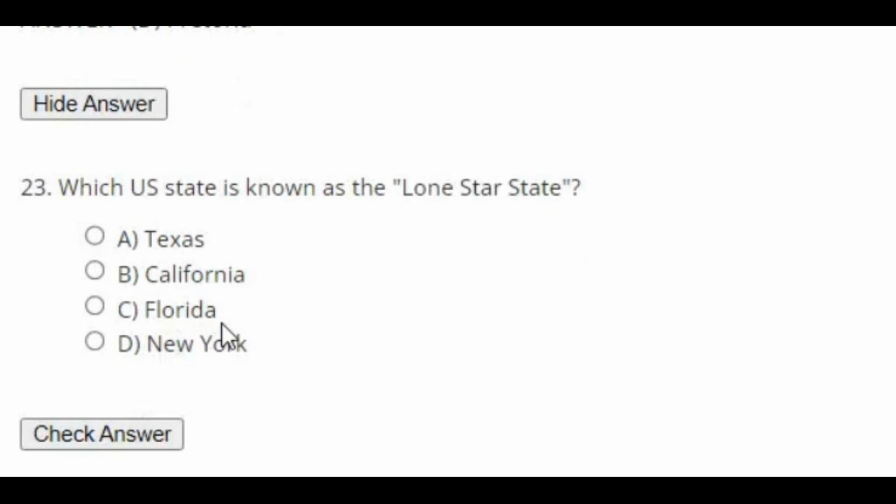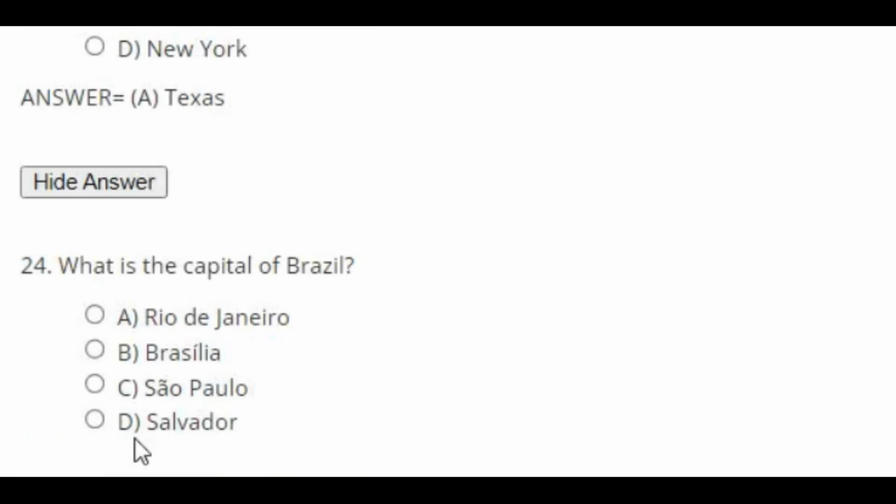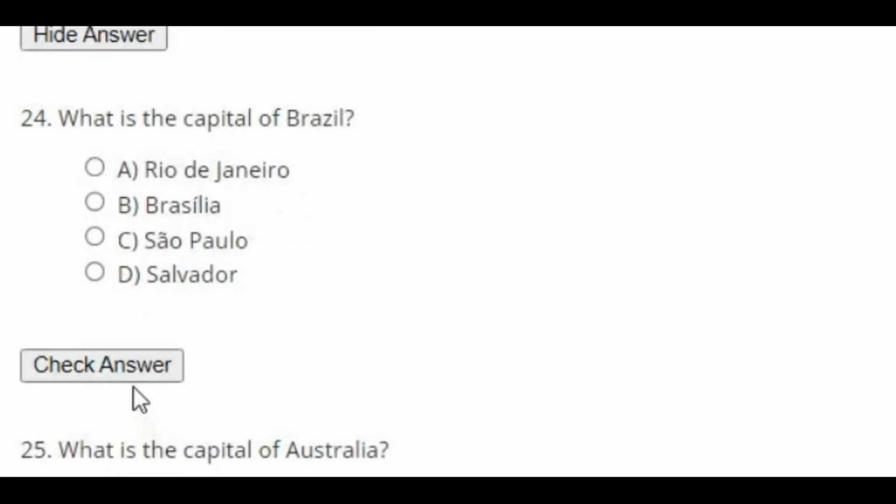Which US state is known as the Lone Star State? The right answer is Texas. What is the capital of Brazil?